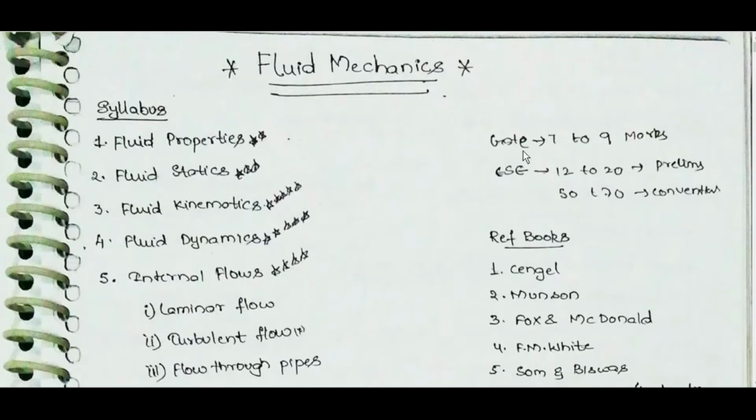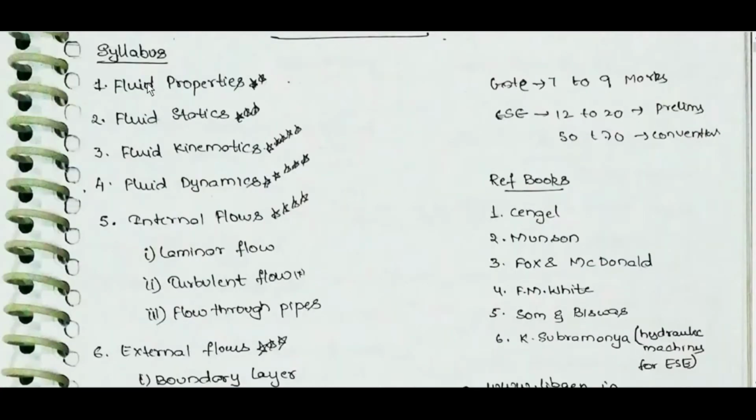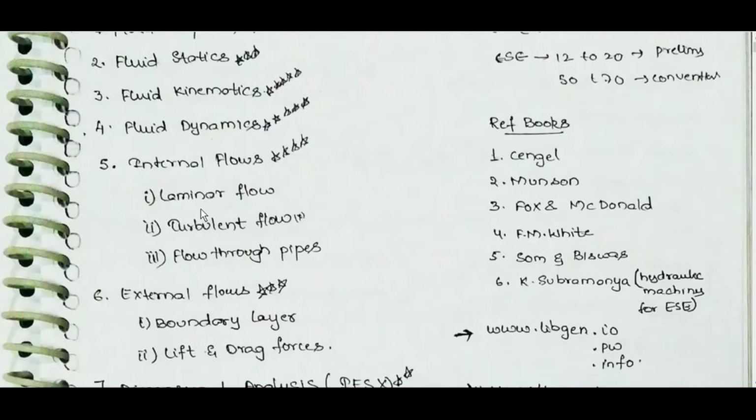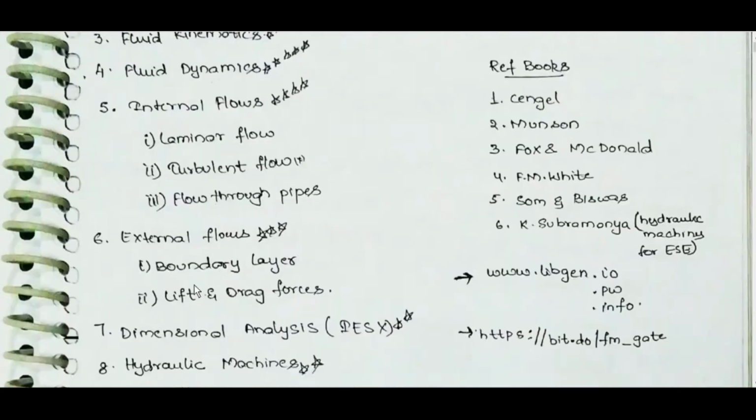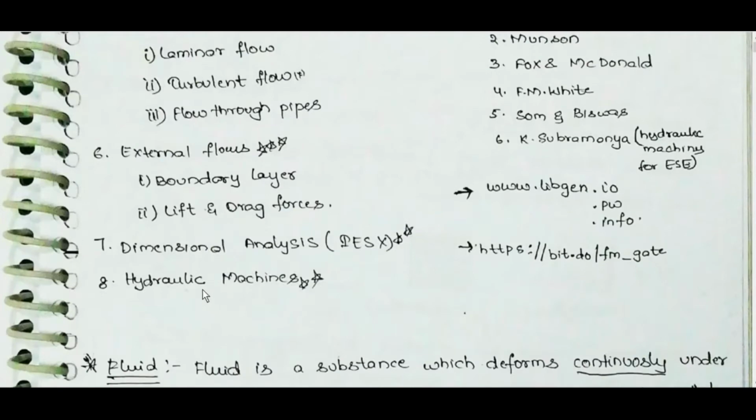Weightage for GATE is 7 to 9 marks every year. For ESE, it is 12 to 20 marks in prelims and 50 to 70 marks in conventional. Syllabus will go in this order only: fluid properties, fluid statics, fluid kinematics, fluid dynamics, internal flows, laminar flow, turbulent flow, flow through pipes, external flows, boundary layer, lift and drag forces, dimensional analysis, hydraulic machines.